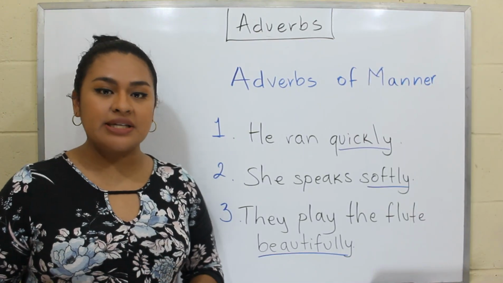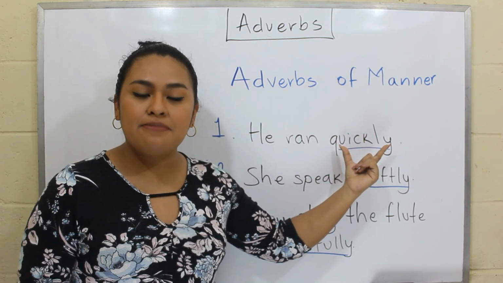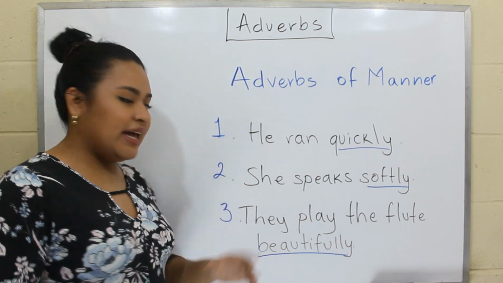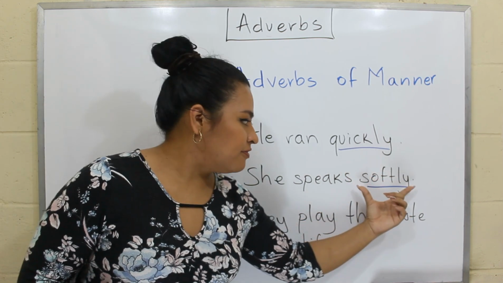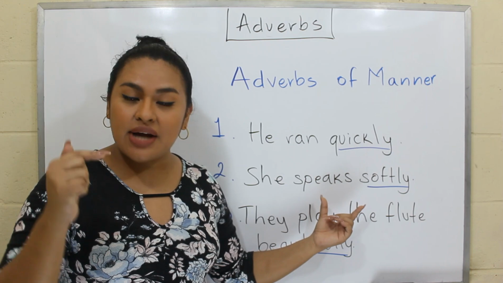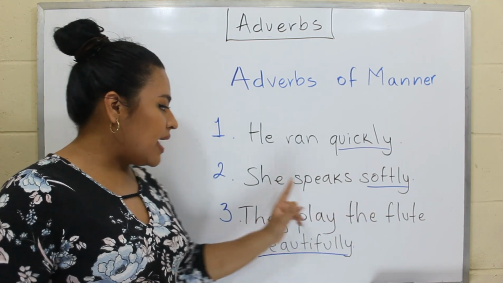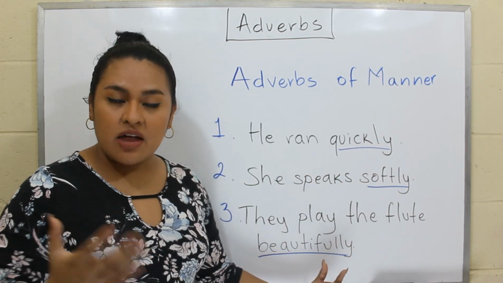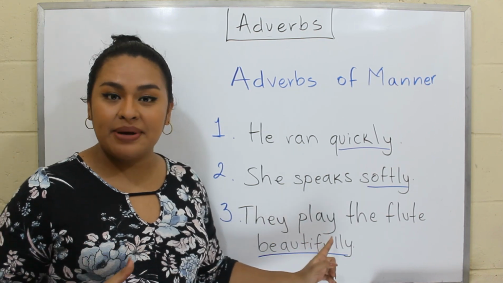The first example says, he ran quickly. This is the adverb of manner telling us how the action happened. Then in the next sentence, she speaks softly. Softly is the adverb of manner telling us how the action happens. And finally, in the last sentence, they play the flute beautifully. Beautifully, the adverb of manner, is also telling us how the action happens.